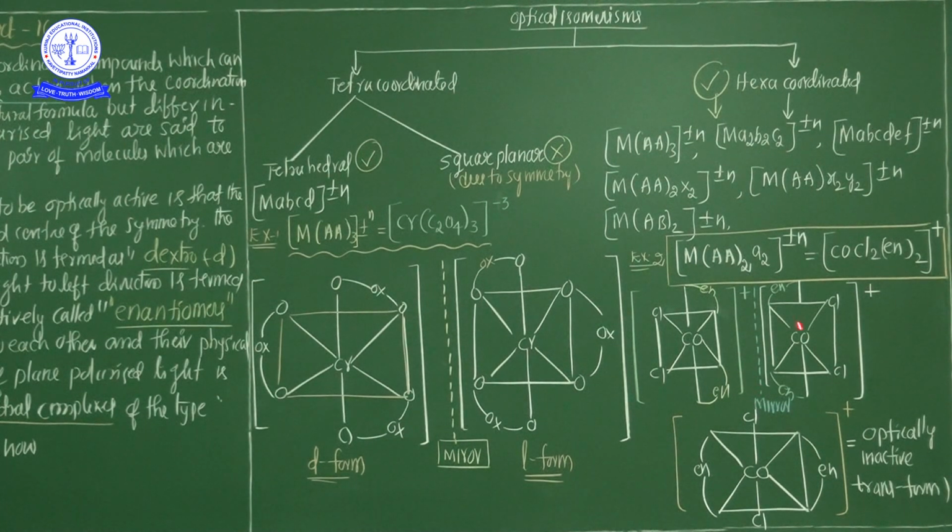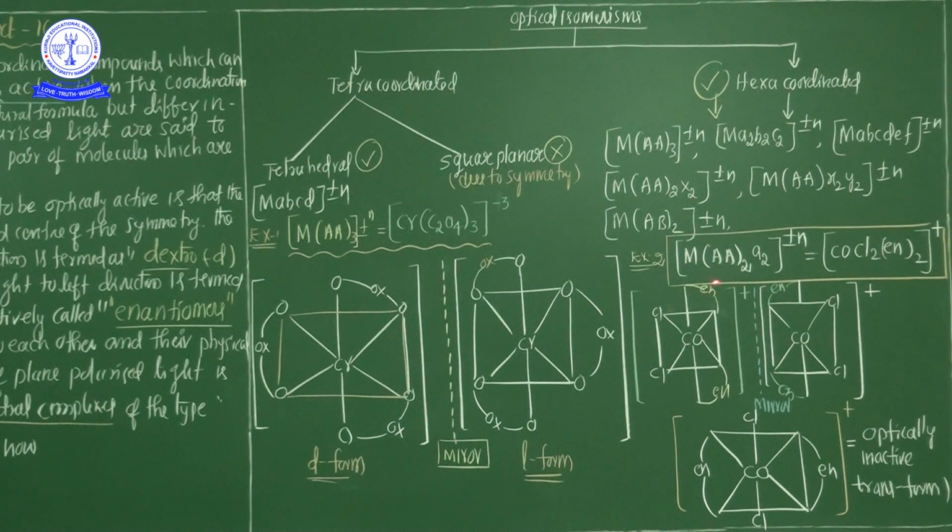It contains a plane of symmetry. Hence, from the optical isomerism point of view, it is shown by the cis form only. The cis form has been resolved into D and L forms. The D and L forms along with the optically inactive trans form are shown in the figure.